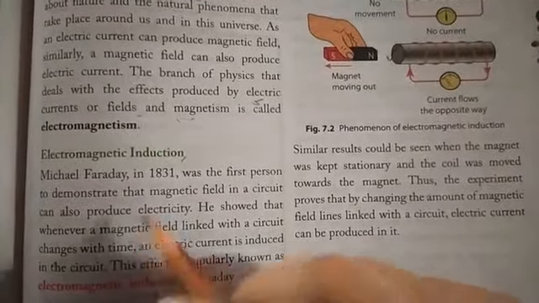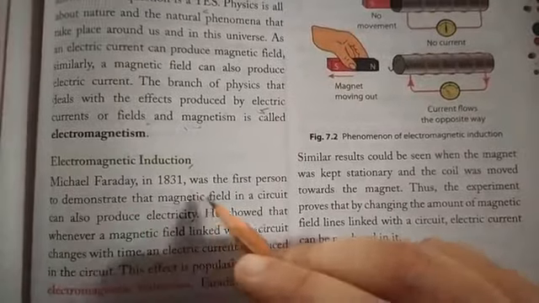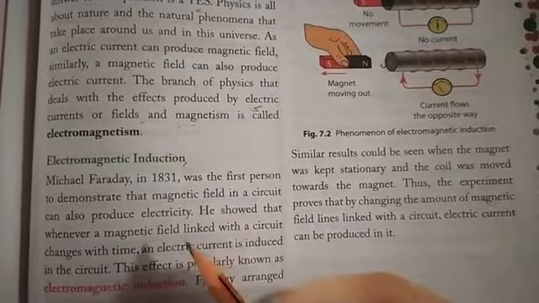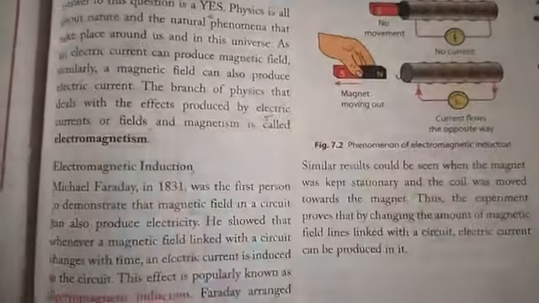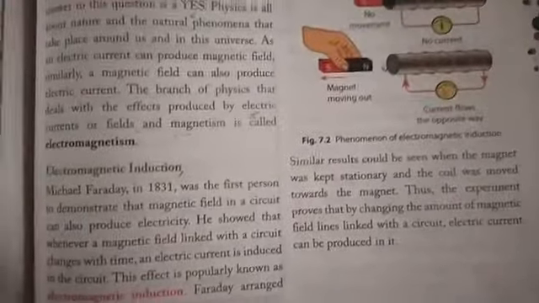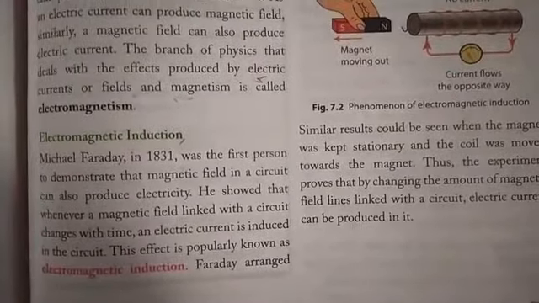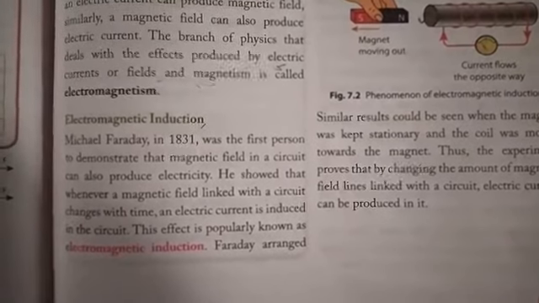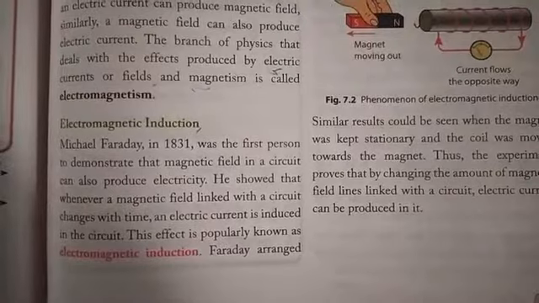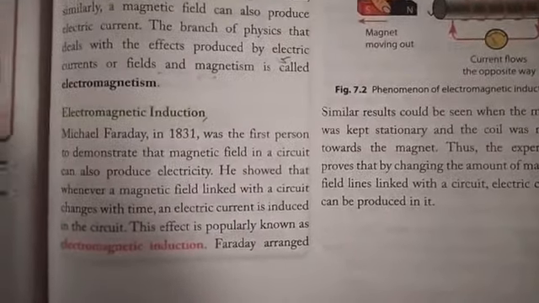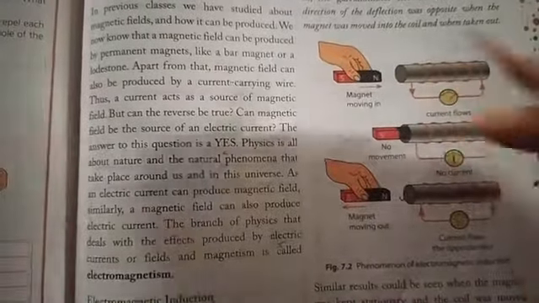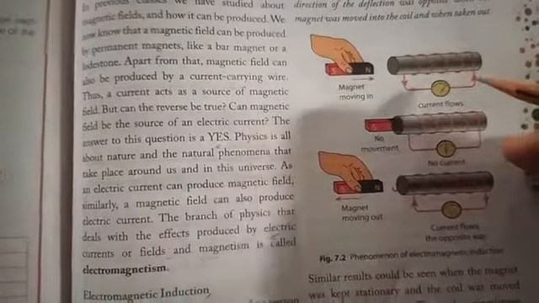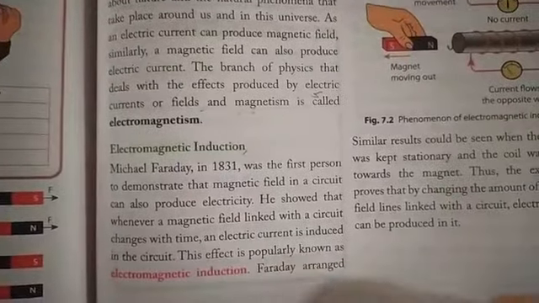What is it? In 1831, Michael Faraday was the first person to demonstrate that magnetic field in a circuit can also produce electricity. He showed that whenever a magnetic field linked with the circuit changes with time, an electric current is induced in the circuit, and this effect is popularly known as electromagnetic induction. Because whenever the magnetic field linked with the circuit changes with time, an electric current is produced in the circuit, and this effect is known as electromagnetic induction.